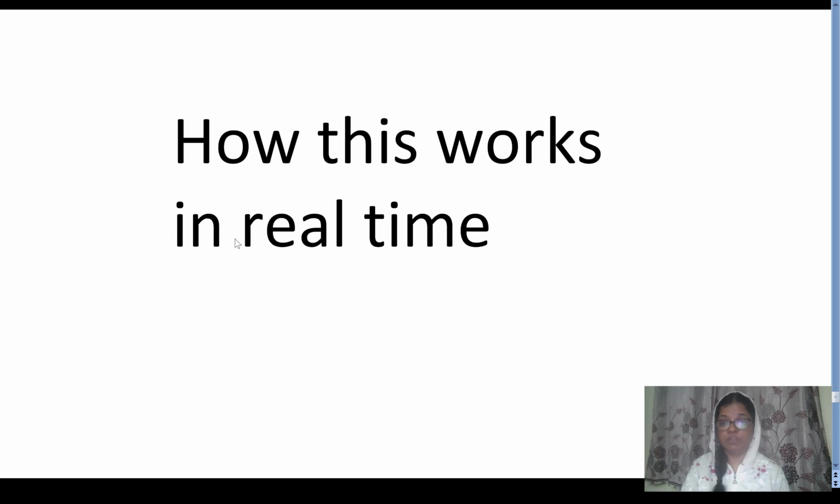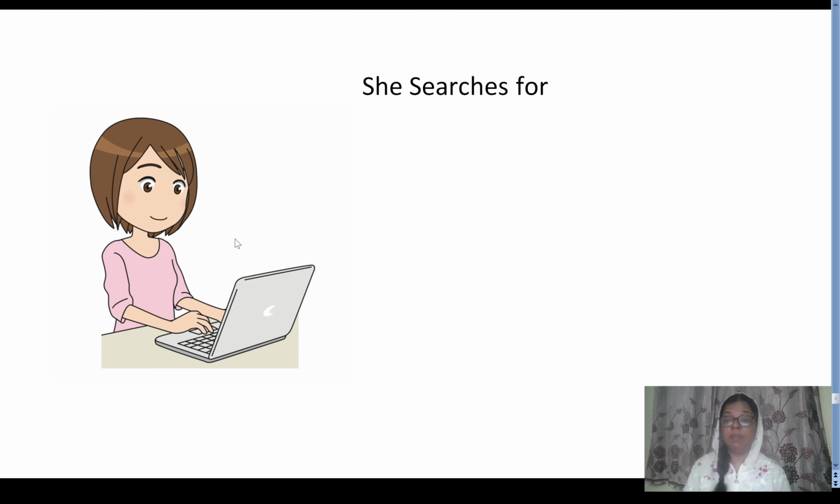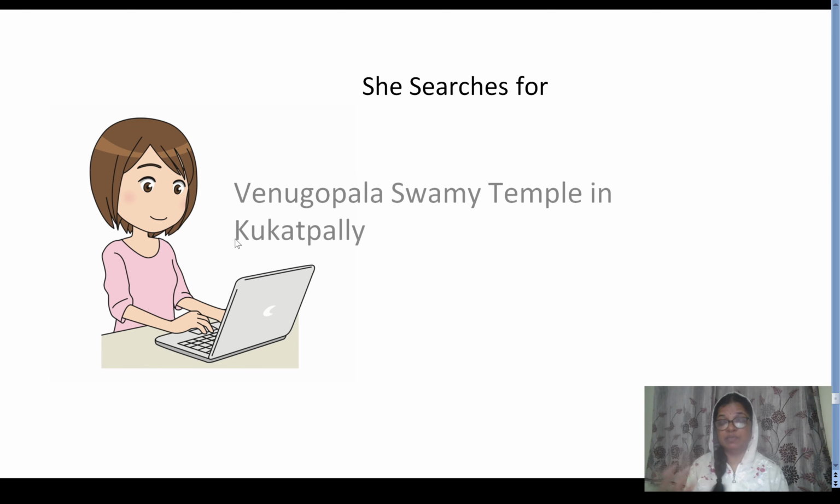So in real time, how does it work? I told you one example, taking one place from Delhi, and now in this PPT it is a place, Kukatpally, where I stay. This is an old PPT that I showed to my old students, so I'm using the same PPT here. When someone is searching for Venugopal Swami temple in Kukatpally, there is one temple in Kukatpally. Someone doesn't know about this temple, so they will search for that Venugopal Swami temple in Kukatpally.